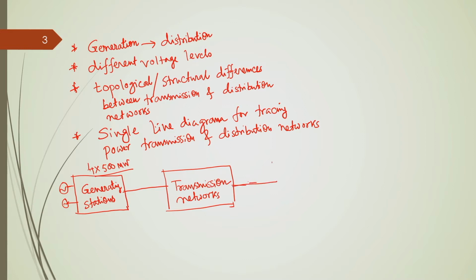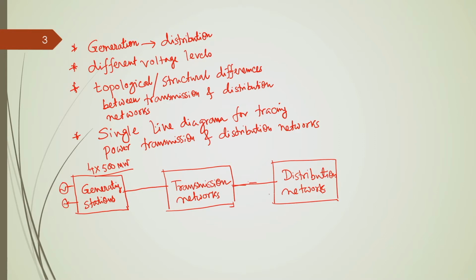The next building block is of course our distribution system, or distribution networks. What is the purpose of these distribution networks? They are responsible for distributing power to the customers. We have different types of customers with different requirements.